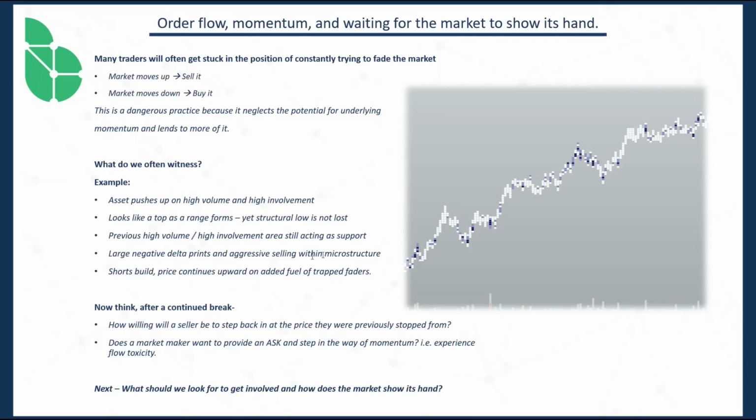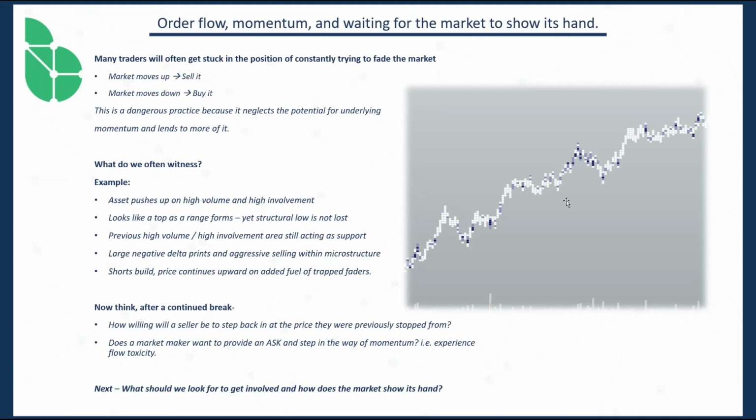Okay, another thing we see is large negative delta prints and aggressive selling within microstructure. So within these structures, what we'll see is this is not on a delta cluster chart, but at this area, for example, you see how it lines up with this high volume area, within this low. Within the low side of these structures, you'll see that there'll be a tremendous amount of selling. So if we look at a delta cluster chart, and I'm going to get to that in a second, you'll see that it'll be very dark red in these areas.